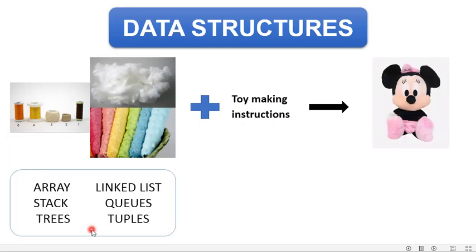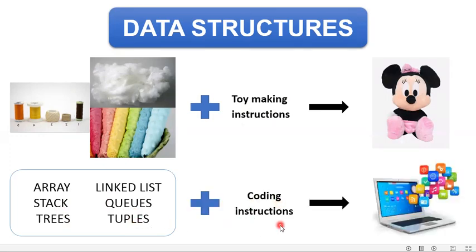Similarly, if I talk about these particular data structures like arrays, linked lists, stack, queues, trees, or tuples, and I combine them along with the coding instructions, then finally one application is prepared. So data structures are known as the building blocks because they are really important in building up any application. And we need to understand that at what particular moment we need to choose which data structure.